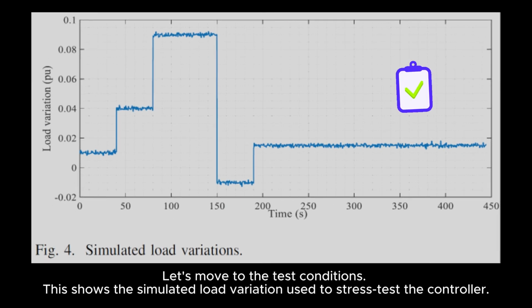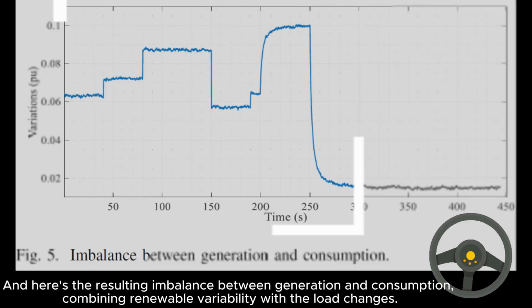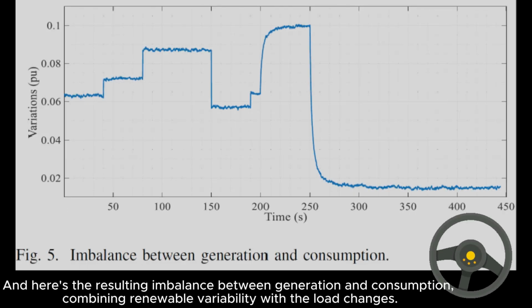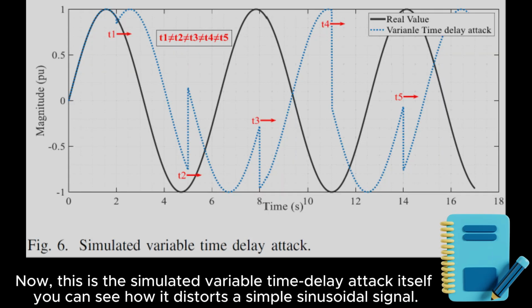Let's move to the test conditions. This shows the simulated load variation used to stress test the controller. And here is the resulting imbalance between generation and consumption, combining renewable variability with the load changes. Now this is the simulated variable time delay attack itself. You can see how it distorts a simple sinusoidal signal.